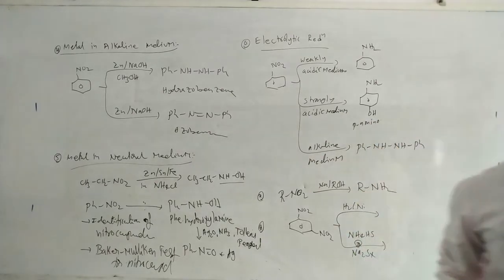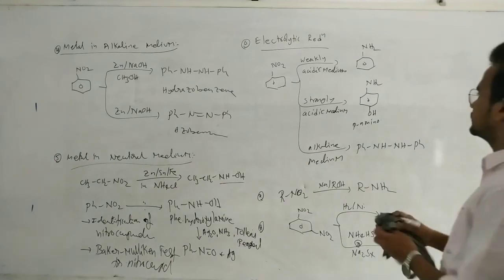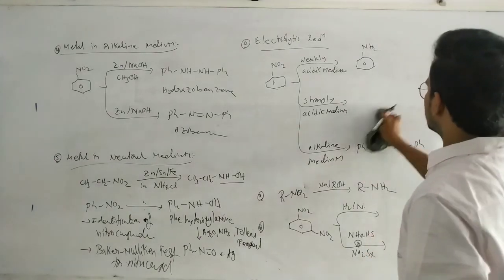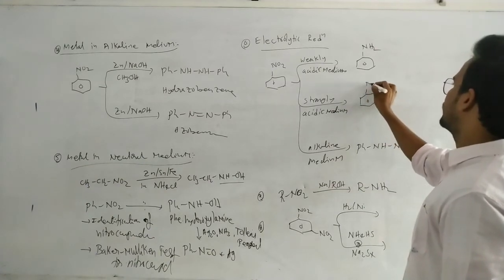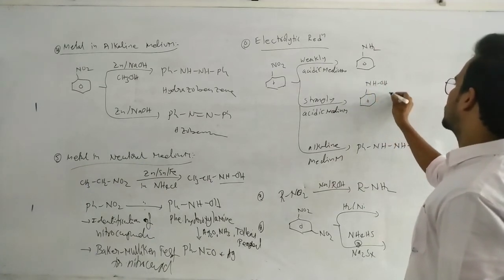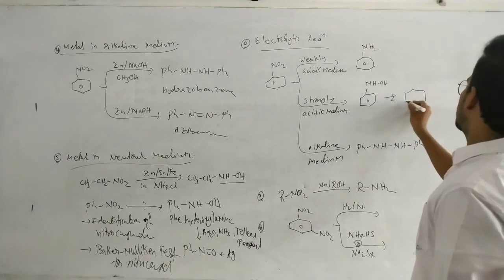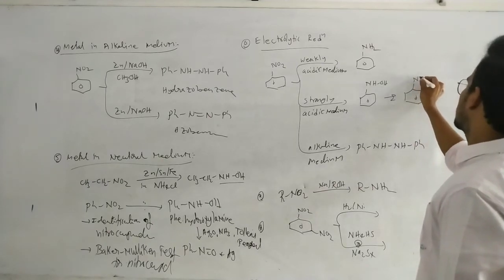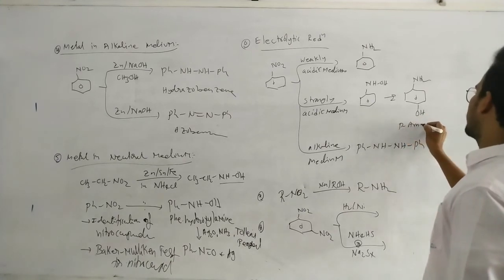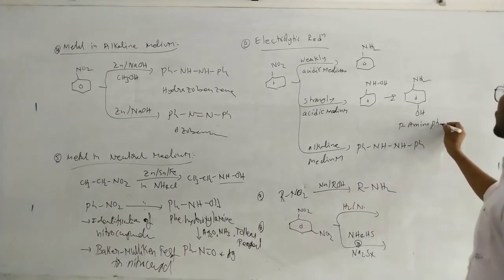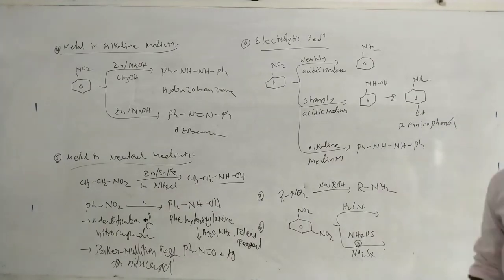Actually, in this case phenyl hydroxylamine is the product, and it is rearranged to para-aminophenol. OH is the higher priority functional group, so NH2 is named as the substituent: para-aminophenol.